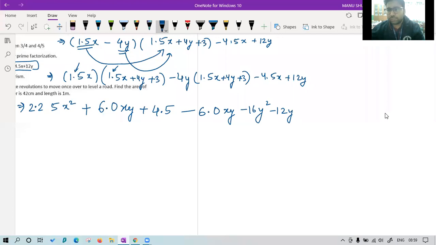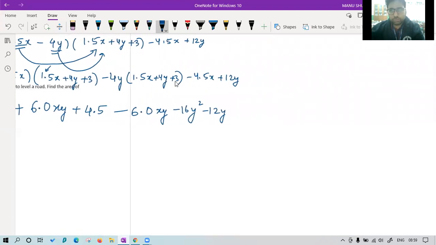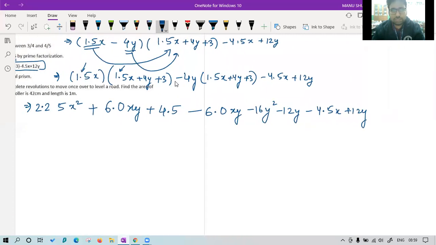I hope till this point everything was clear. Class, please confirm. We have opened the brackets. Till this point, any issue? Then confirm. Now we will simplify further. If you see, these two are like terms and these two are equal also and with opposite sign. So we will cut these two. Is there any more cutting?